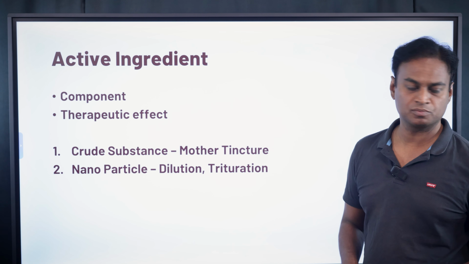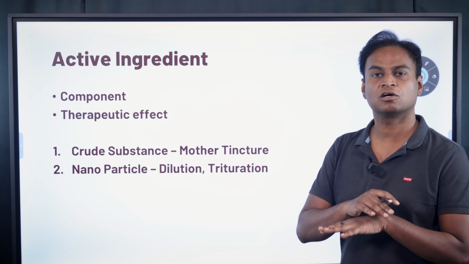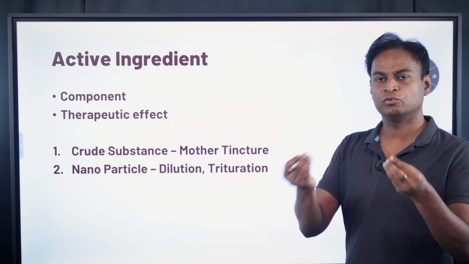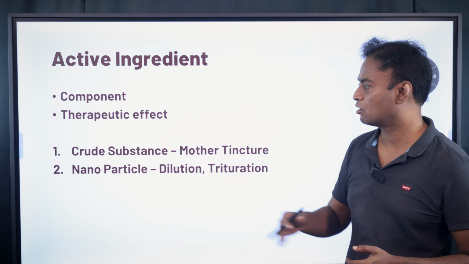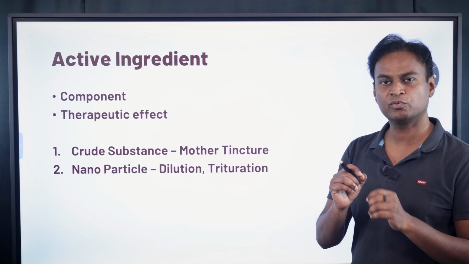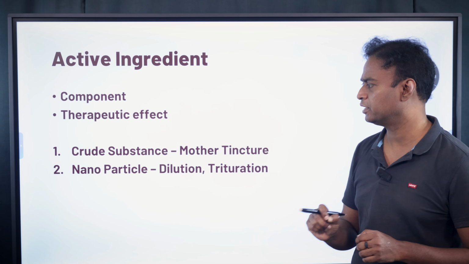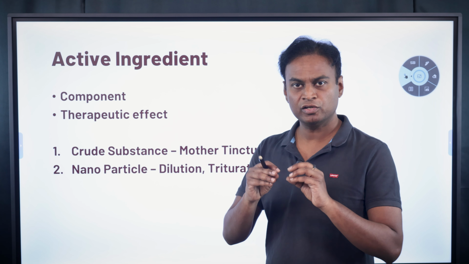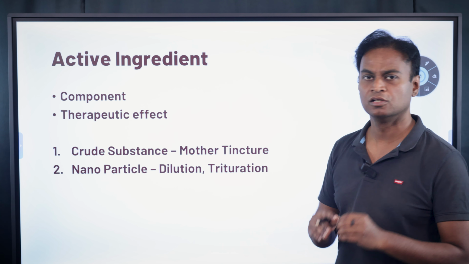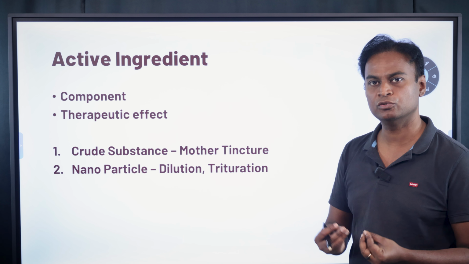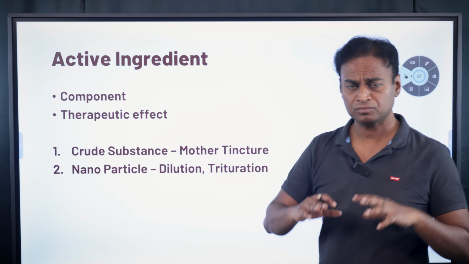So what is crude substance? Any active ingredient that exists in unprocessed form. There are no processed forms, right? You take the medicine from plant, you use as it is. You are not converting into nanoparticles. Nanoparticles are nano-sized particles which are very small, which are not visible to the eye. Those are nanoparticles. When you convert these medicines into nanoparticles, then that is known as nanoparticle. If you don't convert and directly use it as a raw material, then it is known as crude substances.